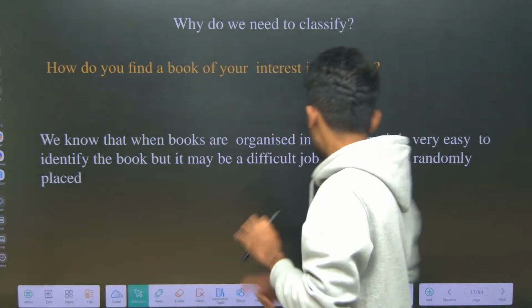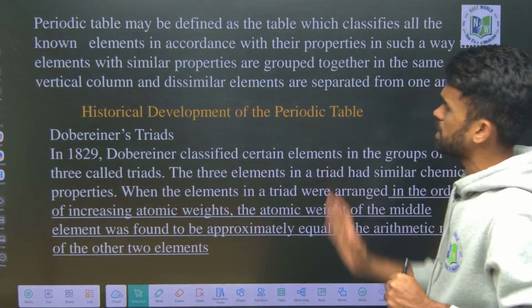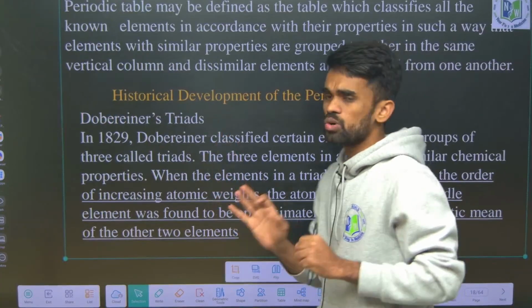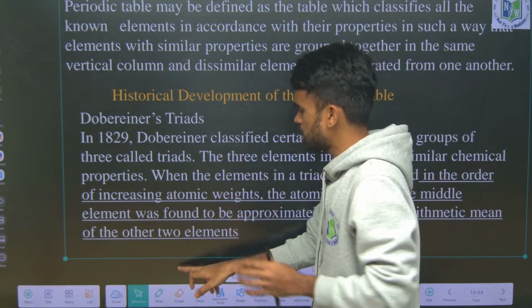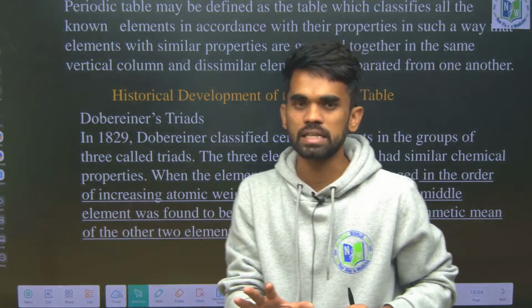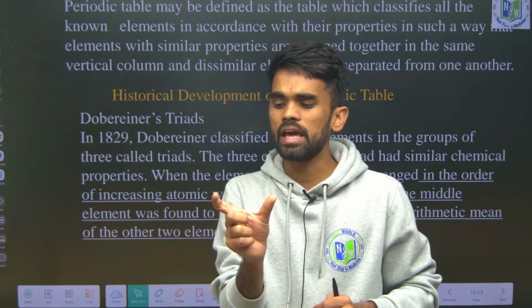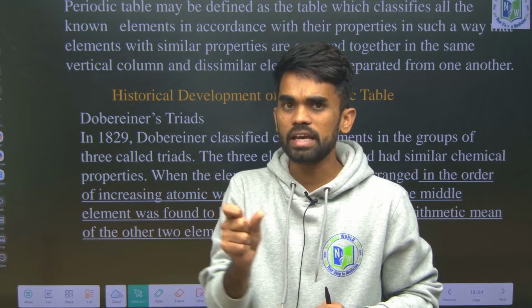Now for this classification, the first person here is Dobereiner with his triads. What is his approach? He classified the elements based on atomic weights. So what he did was, he took elements in increasing order.